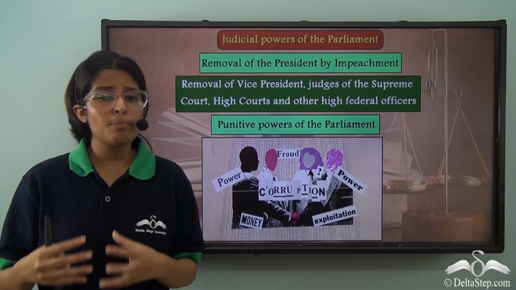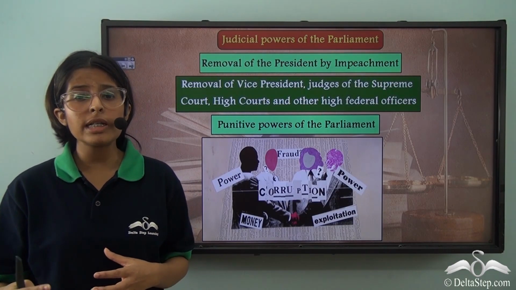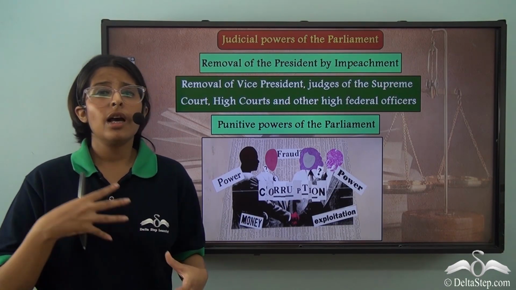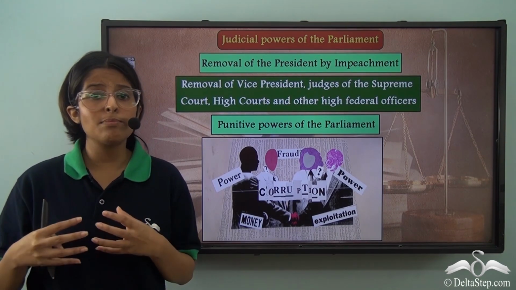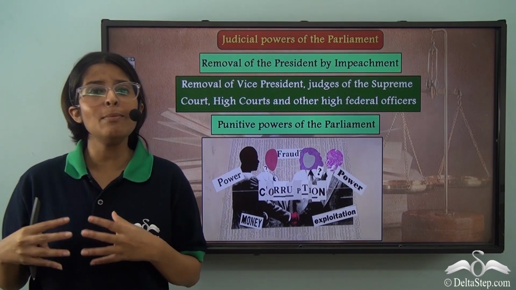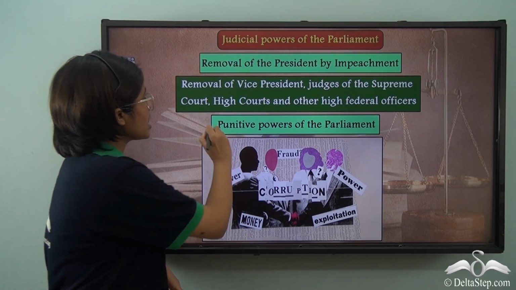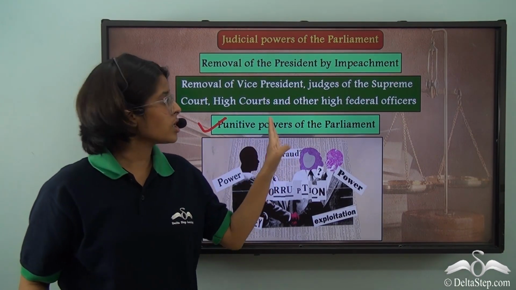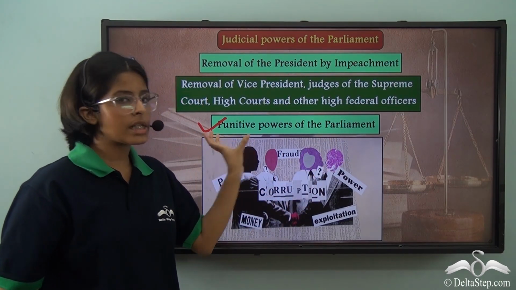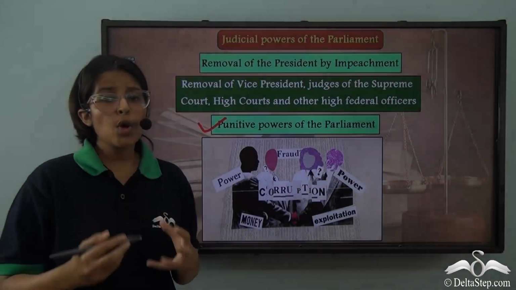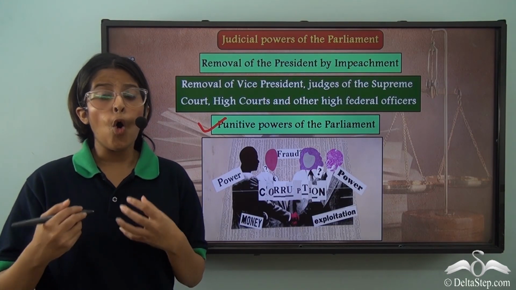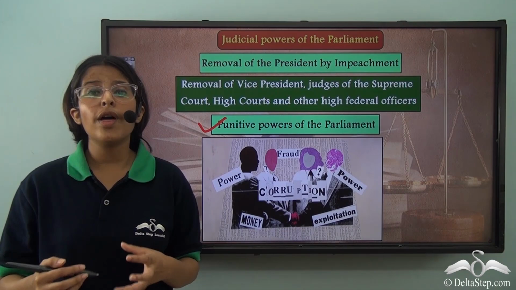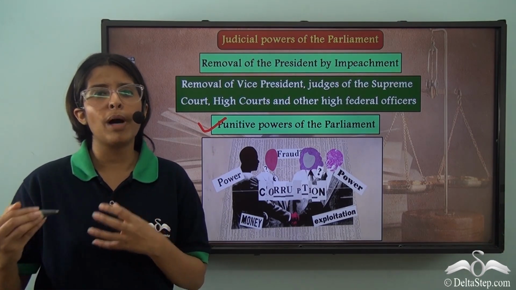If the members of the parliament engage in wrongdoings such as bribery, corruption, fraud or exploitation, then these members can be punished by the parliament. So, this falls under the punitive powers of the parliament. Punitive means punishing. So, when an MP misuses his legislative powers or disregards the house, then the parliament has the power to punish this MP.